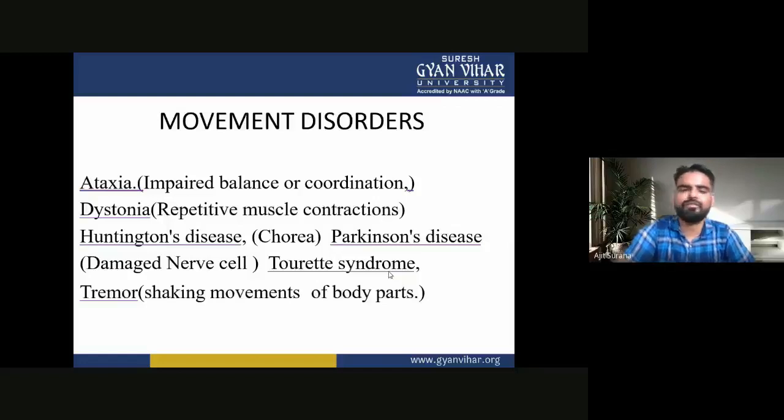In movement disorders, the first one is ataxia. In ataxia, they have impaired balance or coordination. Second one is dystonia.